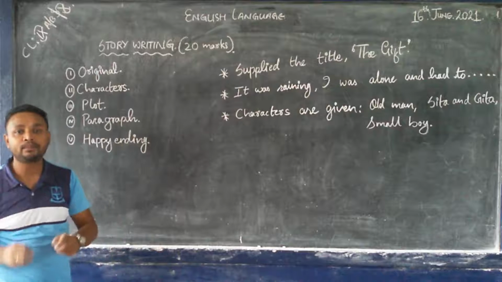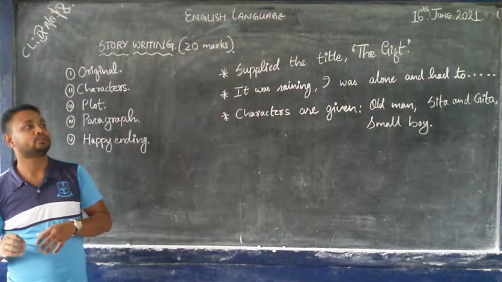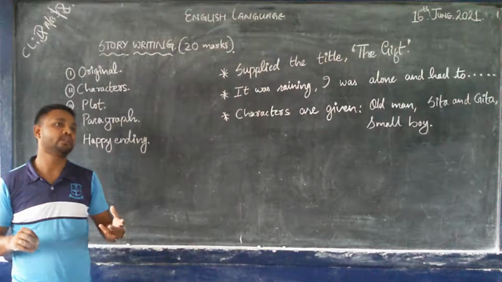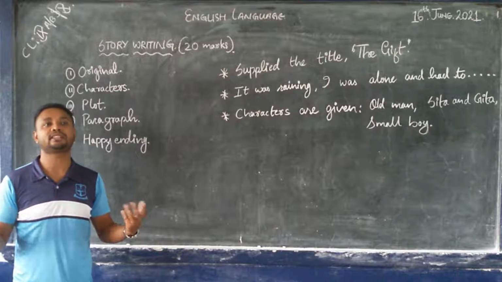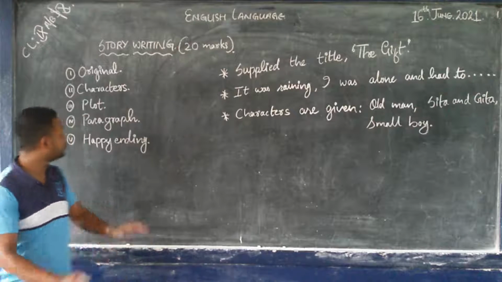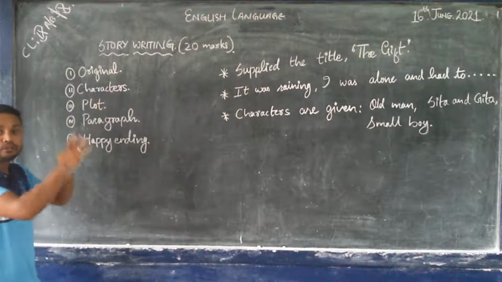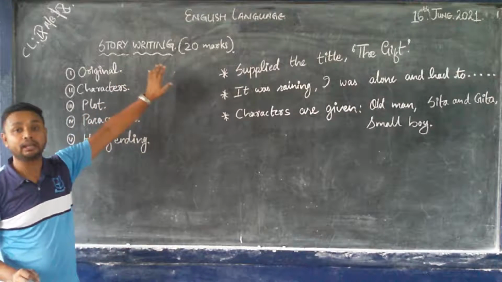Plot means something has to happen in the story. You cannot write a monotonous story where nothing exciting is happening. Those kinds of things you should not write. So that's why introducing the plot is very important in story writing.